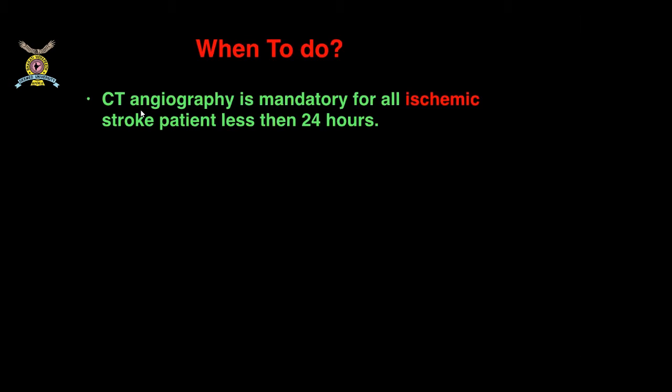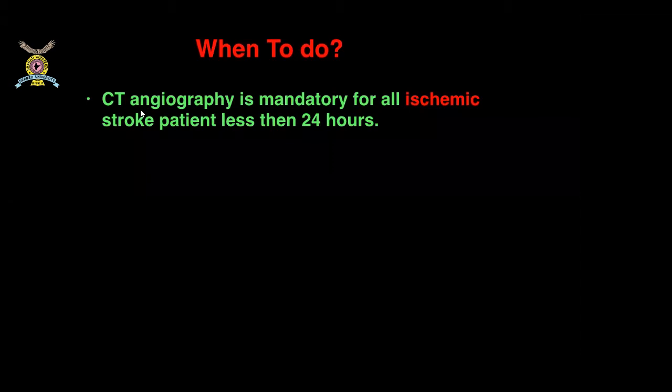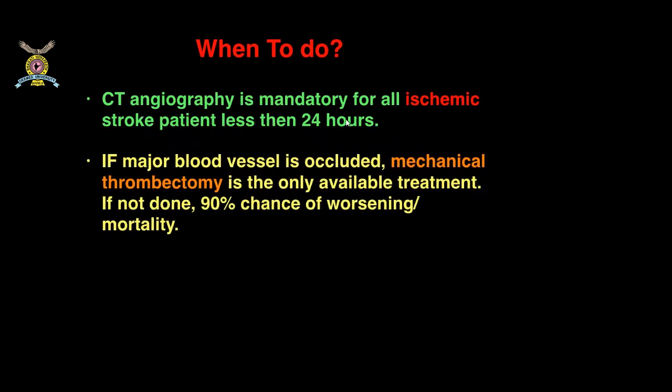There is no other option. Whenever an acute stroke patient is there, we do CT angiography or MR angiography. Whenever there is a thrombus in one of the larger blood vessels, mechanical thrombectomy is the standard of care. There is no other option. Otherwise, the patient is going to deteriorate 100% of the time. So CT angiography is mandatory for all ischemic stroke patients.